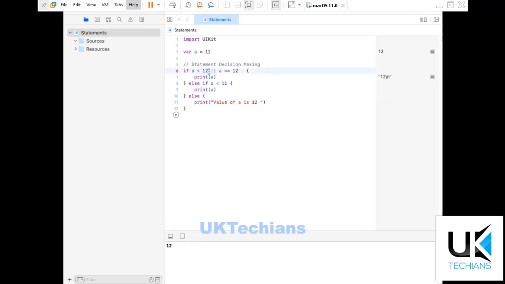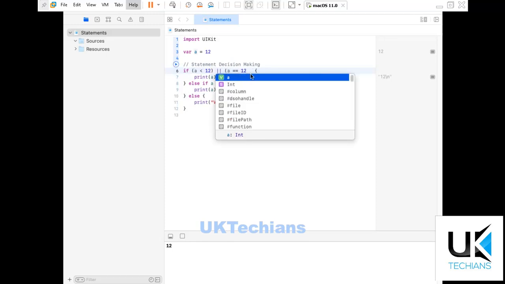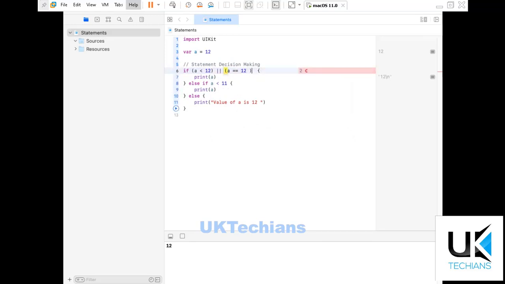So we can use these like this, or we can use this by adding brackets to it, and also adding brackets to this condition and passing the or in the middle of these two conditions, right? We can add these conditions like this, and now we again run it and see what it will show. It will display 12, right? So this is how we add conditions in a single statement.